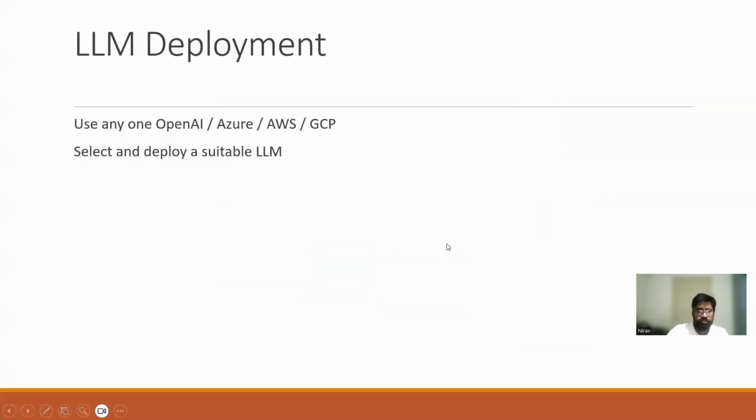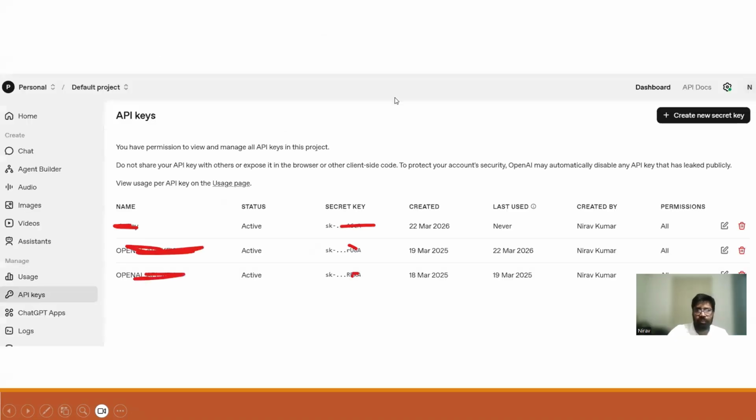So this is RAG. You need to explore more. This is just a hint. And as we discussed, we need to deploy an LLM. We can use Azure AI Foundry. You can deploy an LLM in OpenAI also. And we need to know how we can do it.